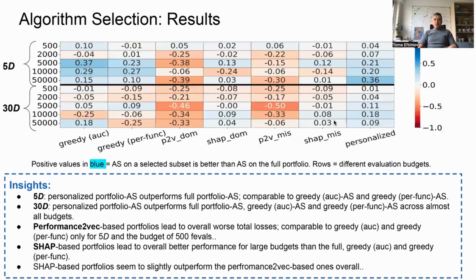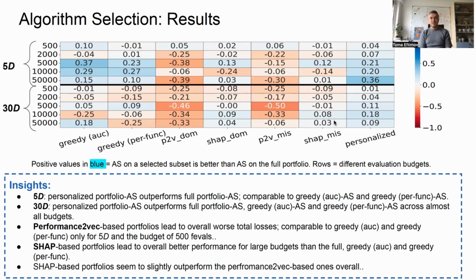When we use these portfolios and also the baseline portfolios, and we use the algorithm selector to train on them, we get these total losses. So here in this heat map, we can see the results of training an algorithm selector with all these algorithm portfolios for 5-dimensional problems, 30-dimensional problems, and also different budgets, which are the rows of the heat maps. What we can see on this heat map is that the positive values are better, which means that the algorithm selector with our selected subset of algorithms provides better results than the algorithm selector used with the full portfolio.